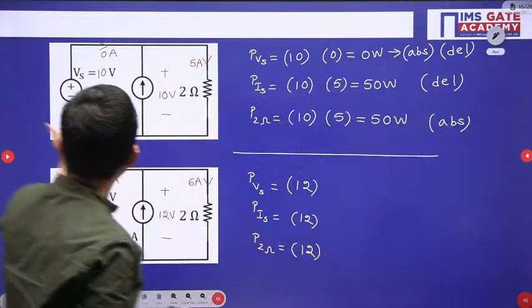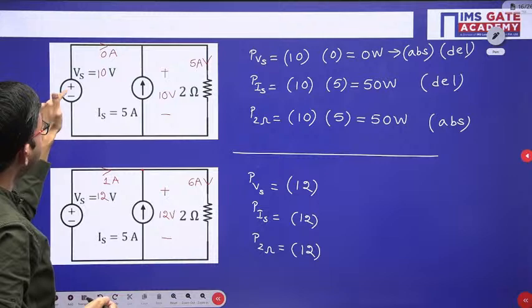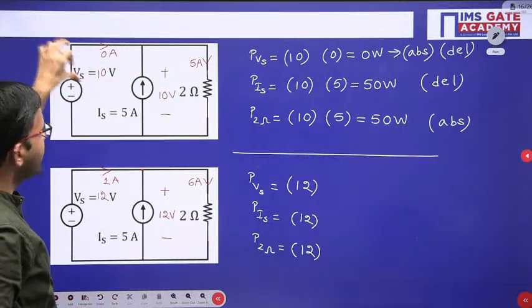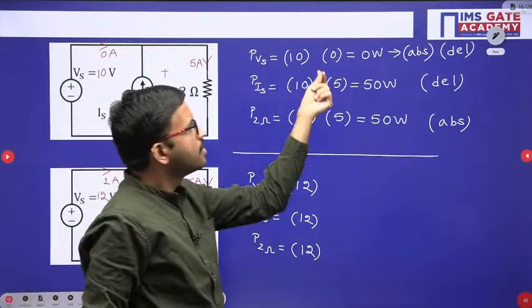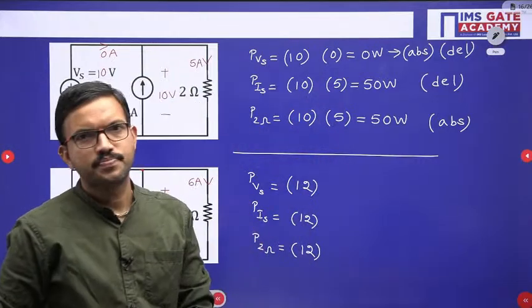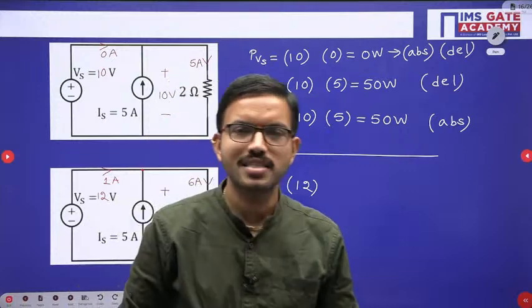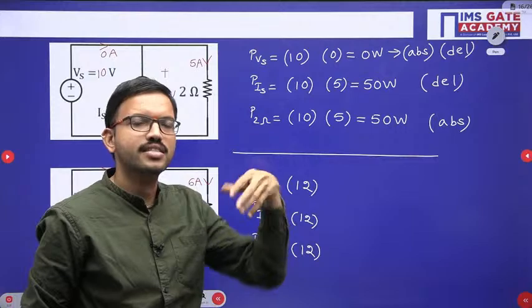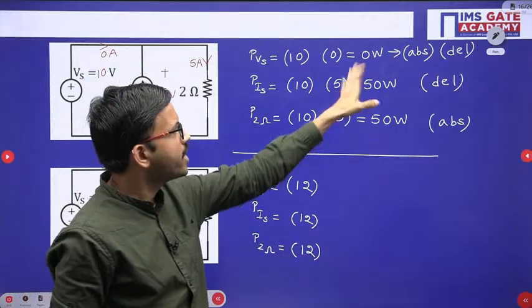If you are considering the direction like this, that means current leaves from the positive terminal, delivering power. If you are considering the arrow direction like this, current enters, absorbing. Because minus 0 is nothing but 0. Either plus 0 or minus 0 we can consider as 0. That is the reason whenever you are getting 0 watt, whether they are asking absorbed power or delivered power, the final answer will remain the same.